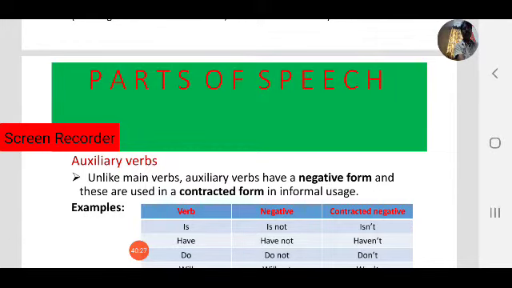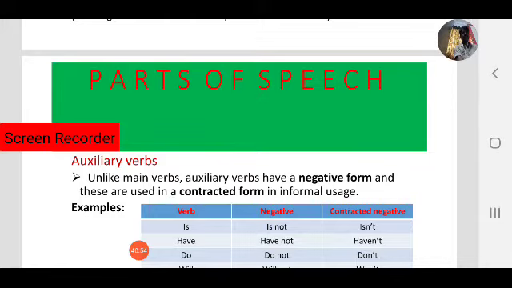The helping verbs have negative forms, and these are used in contracted form in informal usage, not like main verbs. Verbs can be divided into two categories: main verbs and helping verbs or auxiliary verbs. Main verbs don't have a negative form, but auxiliary verbs can have a negative form. We can use contractions in informal usage.